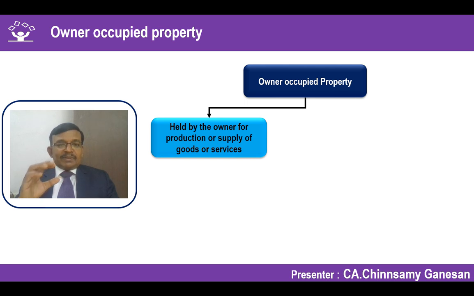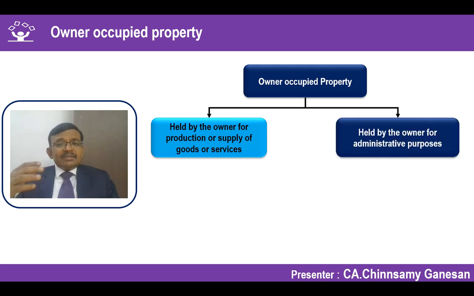The moment a fact pattern has been given, you will apply not only based on this particular standard, you will analyze whether other standards should be applied in that context. So that is the reason why, wherever another standard is connected, I am bringing that as part of our discussion. So held by the owner for production or supply of goods or services is nothing but the definition of property, plant and equipment as per Ind AS 16. So owner occupied property is nothing but property, plant and equipment covered under Ind AS 16. And that, held by the owner for production, supply of goods or services, is one of the categories of property, plant and equipment.